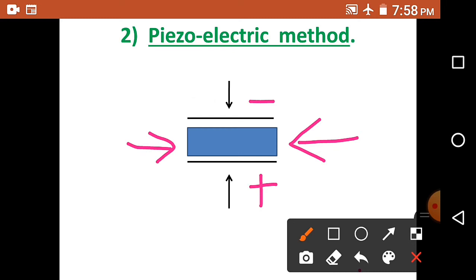The quartz crystal experiences a compression. This effect is called the piezoelectric effect, and this effect is used here to produce ultrasonic waves.